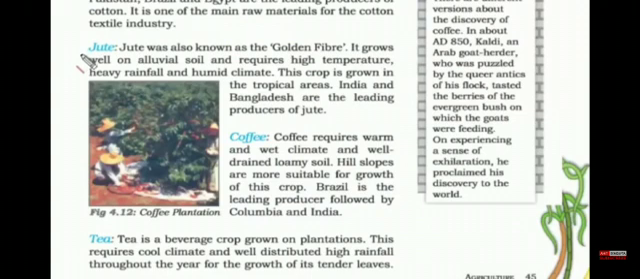Next, we'll read about some plantation crops. Jute. It was also known as the golden fiber. It grows well on alluvial soil. It requires high temperature, heavy rainfall and humid climate. Again, if you notice, these are fine qualities of tropical and subtropical regions. India and Bangladesh are the leading producers of jute.